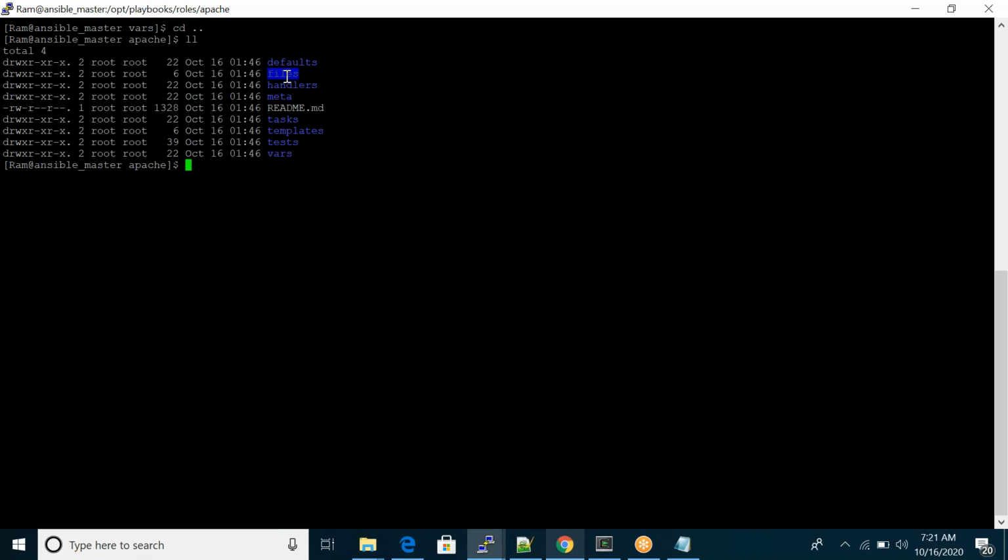Files means you can mention the files. Files means whatever files, some XML files or any shell scripts or Python scripts that you want to execute on remote machines. Those things you can mention here. Handlers, we already know what handlers are. Meta means some metadata. Who is the author? What is the version? I'm writing one playbook, and for that playbook, who is the author, what is the version, your email ID, some metadata, your information.